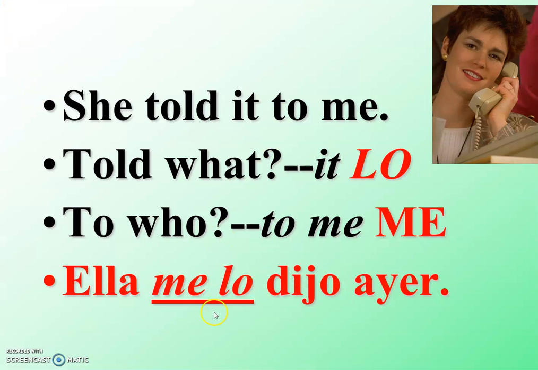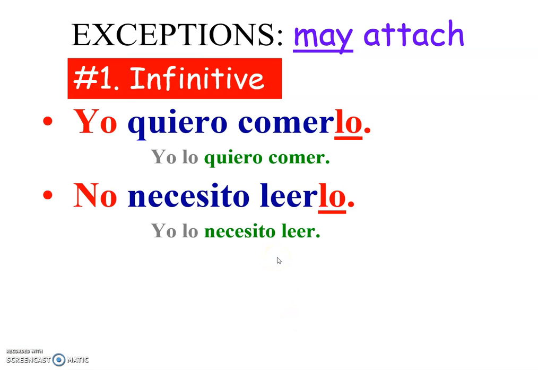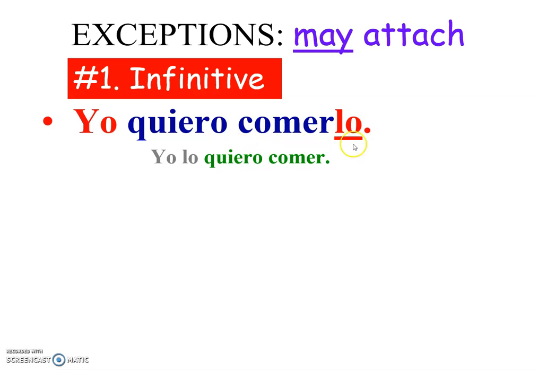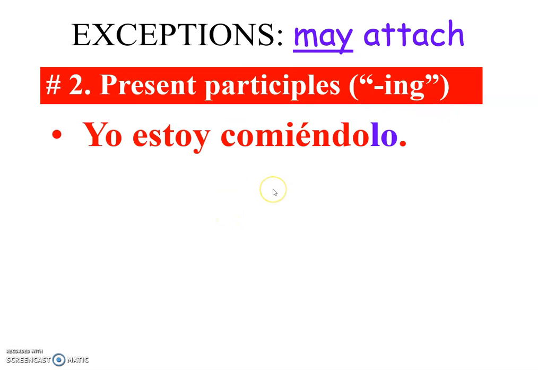Just to recap yesterday's video, we said we put indirect and directs in front of conjugated verbs. But if you have an infinitive phrase, you may attach if you want to, like quiero comerlo, lo quiero comer. Also, ing forms, same thing.